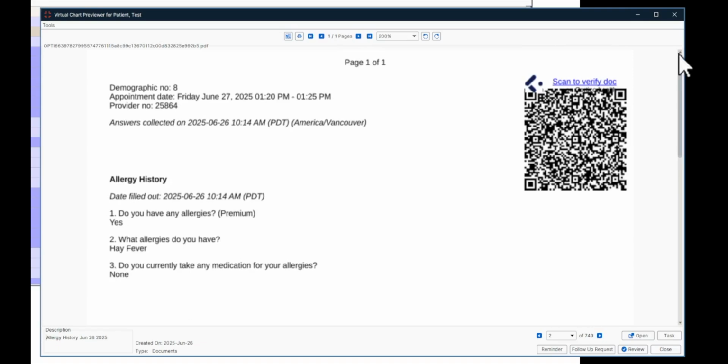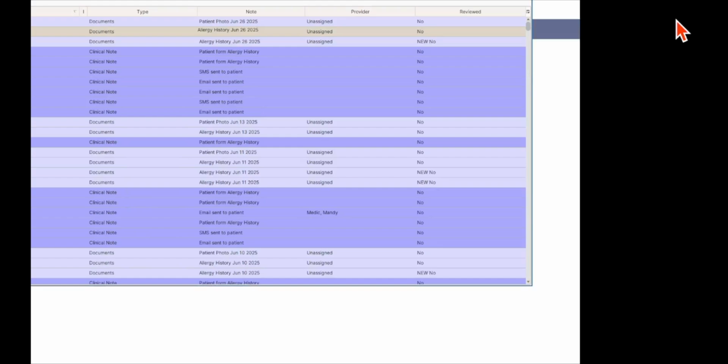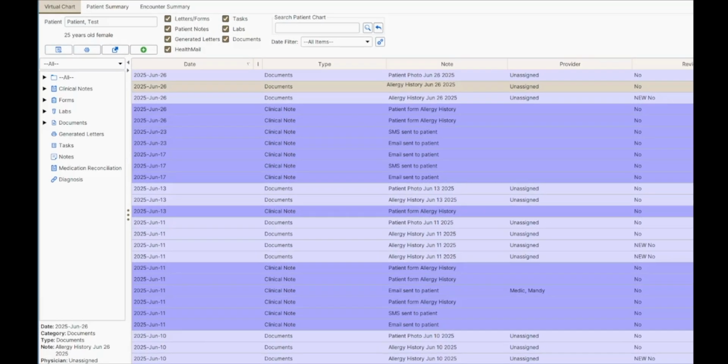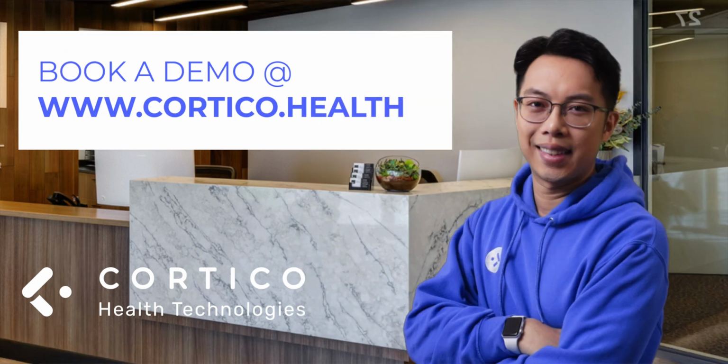So that's a quick summary of how Cortico's patient engagement and workflow automation tool works for Accuro EMR. There are a lot more features we can share, and if you want to dive deeper into Cortico's integration with Accuro, please book a one-on-one demonstration with us at www.cortico.health.